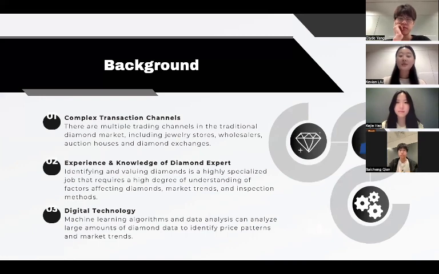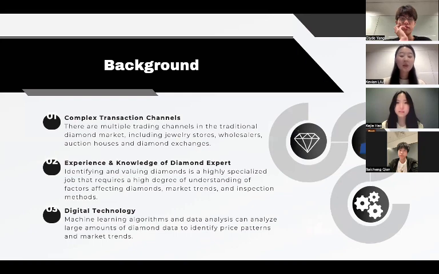Diamond valuation has traditionally been a complex and subjective process, which may result in price uncertainty and may also lead to fraud in the market. One of the reasons is the complex transaction channels, including jewelry stores, wholesalers, and so on. Another reason is that the price valuation of the diamond relies heavily on the expertise of the diamond expert.